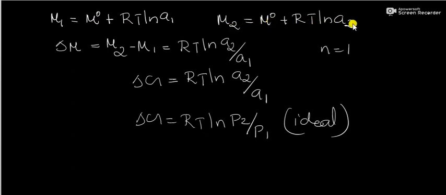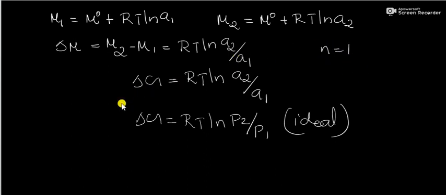Consider a process in which a system consisting of 1 mole of a substance, for example real gases, changes from state 1 with chemical potential mu1 to state 2 with chemical potential mu2. Then the change in chemical potential delta mu is equal to mu2 minus mu1, which is equal to RT ln A2 by A1. Here we consider the case of 1 mole.